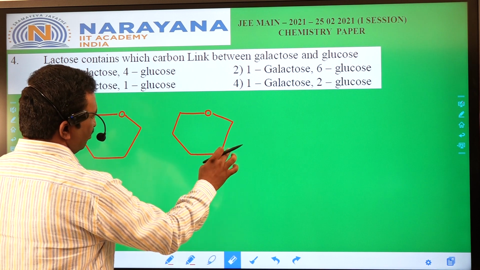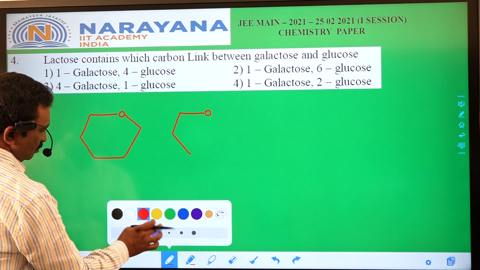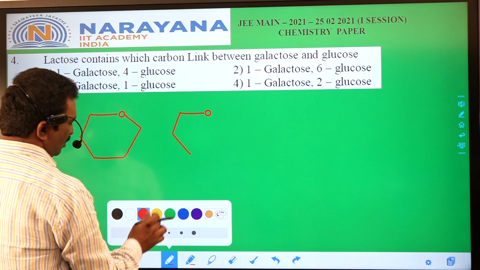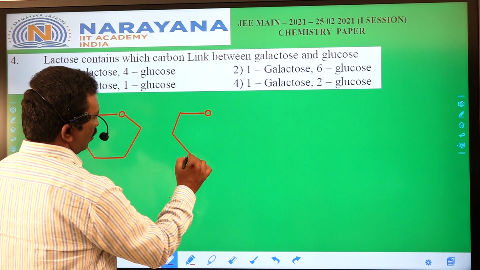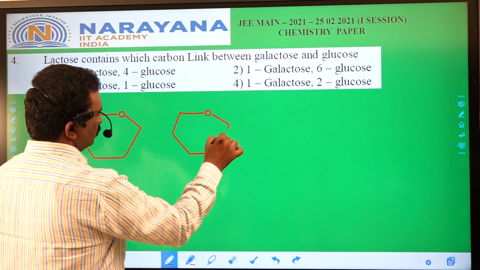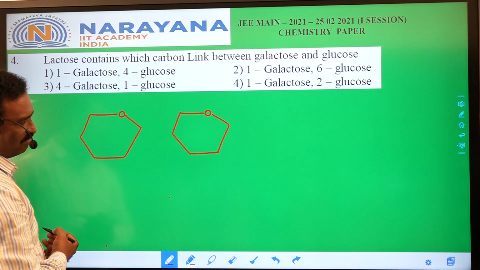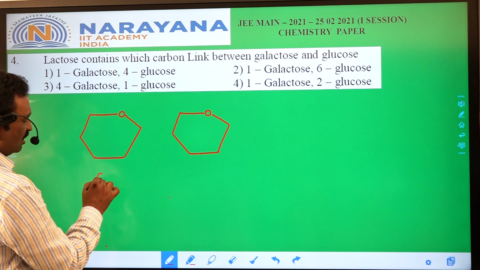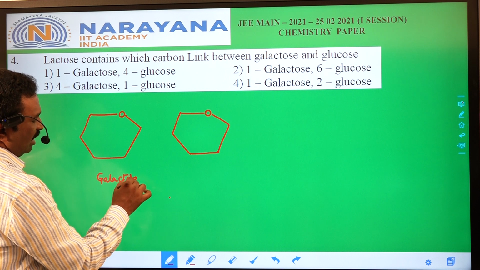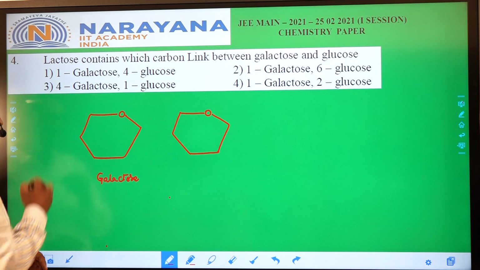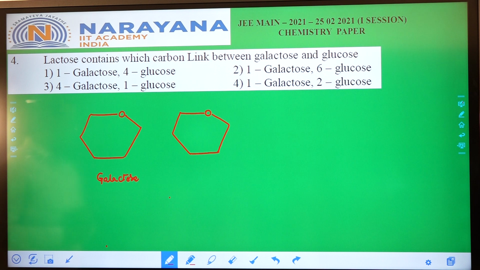Here we can identify this is the first carbon of galactose. Galactose and glucose differ only at the fourth carbon. This is the carbon where the difference happens.